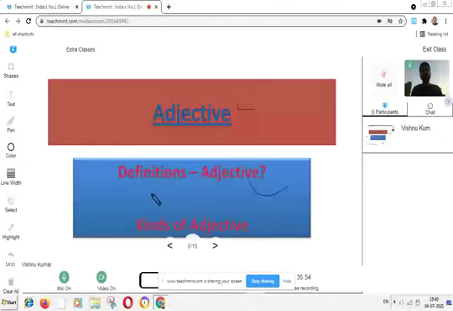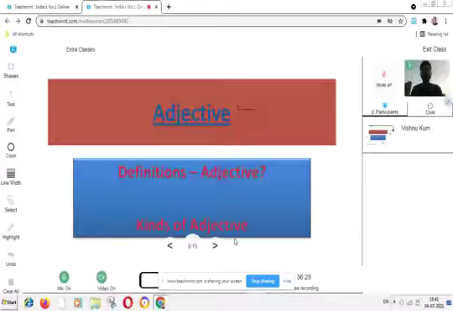Fat qualifies the man. So here fat is a qualifier of a noun, because man is a noun. Man is a common noun.